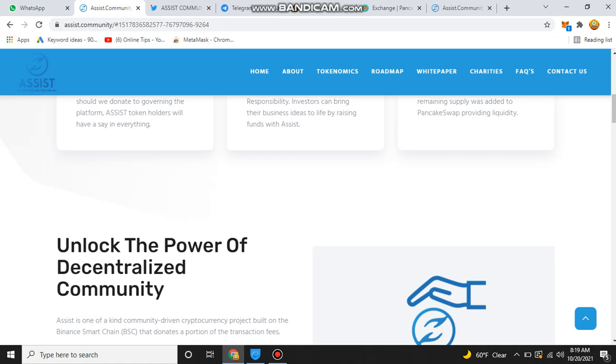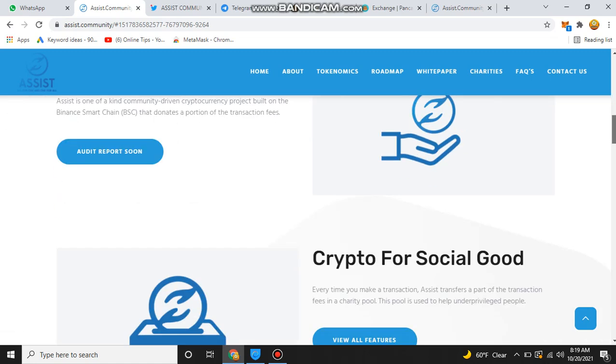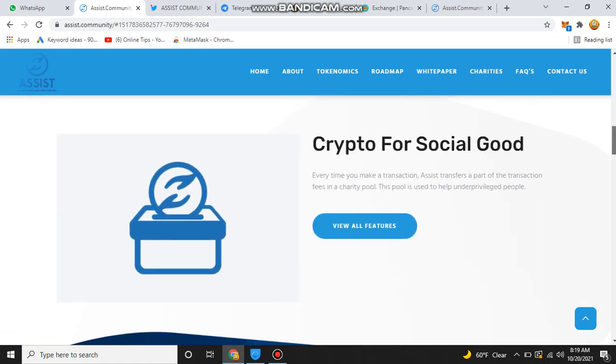Now we discuss the other things, like crypto for social good. Every time you make a transaction, Assist transfers a part of the transaction fees into a charity pool. This pool is used to help underprivileged people. So this is not only for earning a huge profit in the future; you can also deposit some money for charity, for helping underprivileged people.